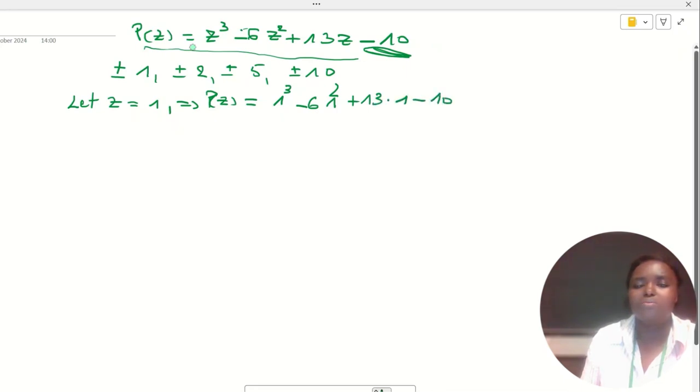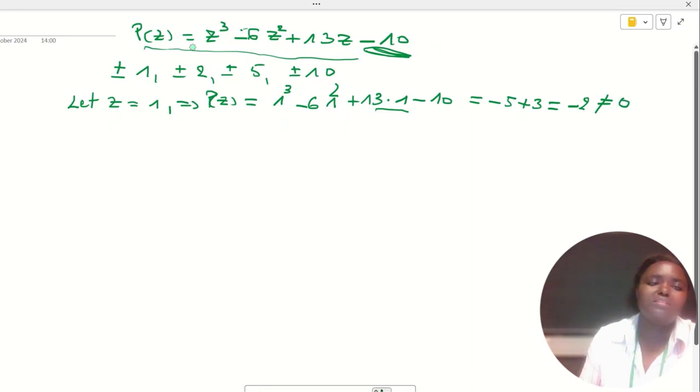Is this equal to 0? I don't think so. 1 minus 6 is minus 5, 13 minus 10 is 3, minus 5 plus 3 equals minus 2, which is different from 0.